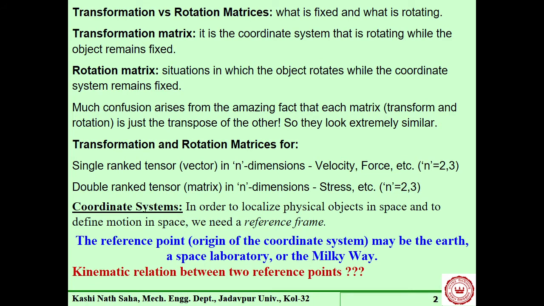So both of these phenomena can occur when we consider the transformation. But it should be clearly mentioned when we are using a particular transformation what is happening, that should be very clear, otherwise confusion will come, whether it is transformation or rotation, which operation we will carry out. Because these two operations are very similar.